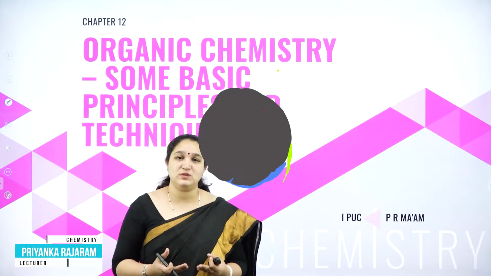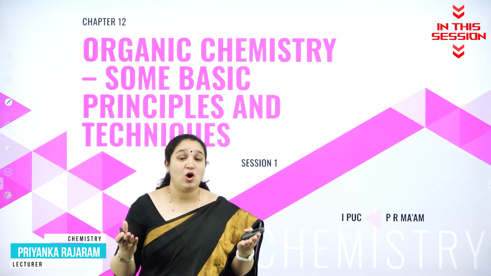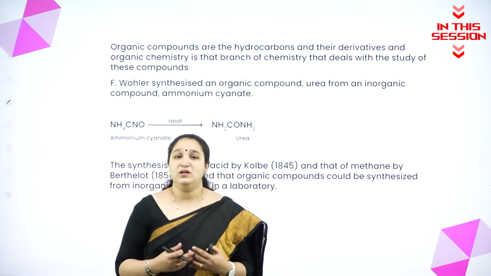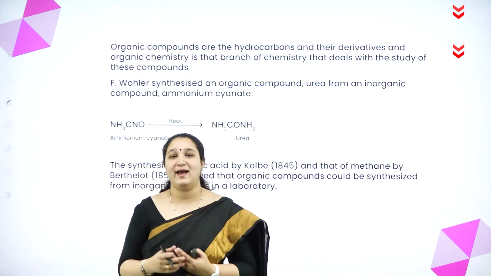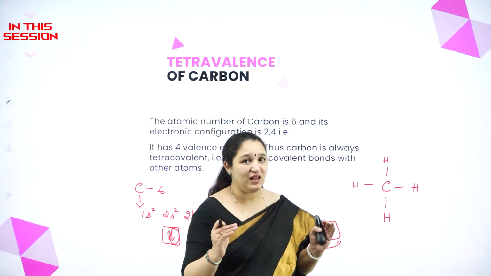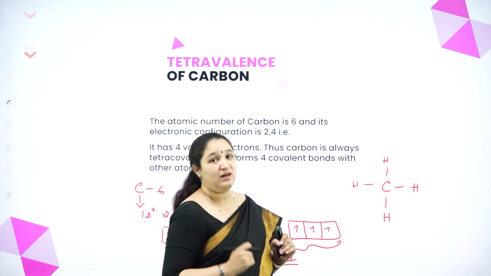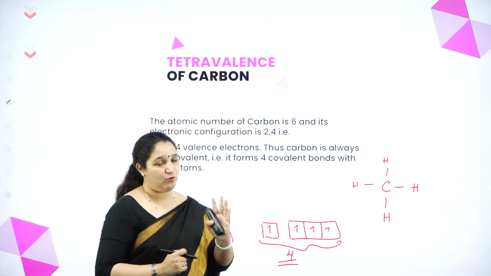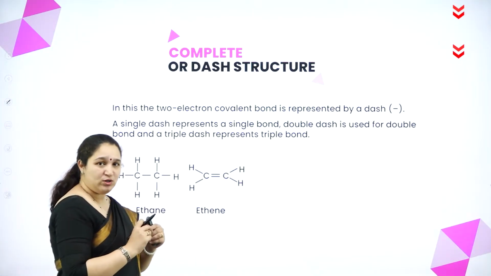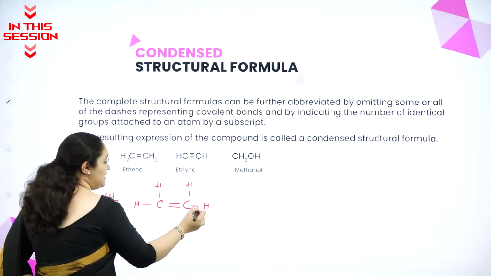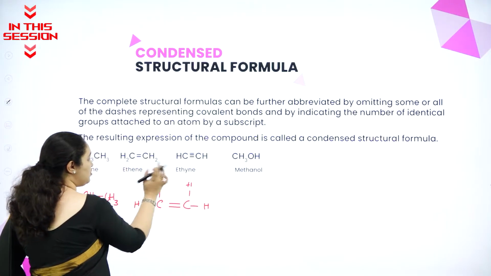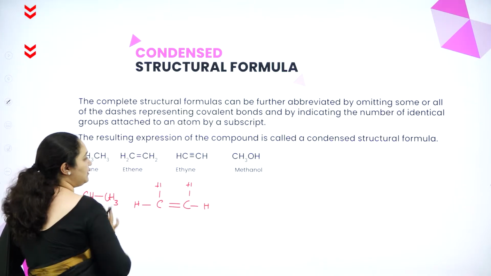It is the chapter which lays the foundation for your organic chemistry. The word organic chemistry came from the word organism. So this is the main thing which you need to keep in mind. Carbon can form 4 bonds. Every bond is written in the form of a dash or a line. So these dash lines are taken out. CH2 is written, only carbon double bond is shown.